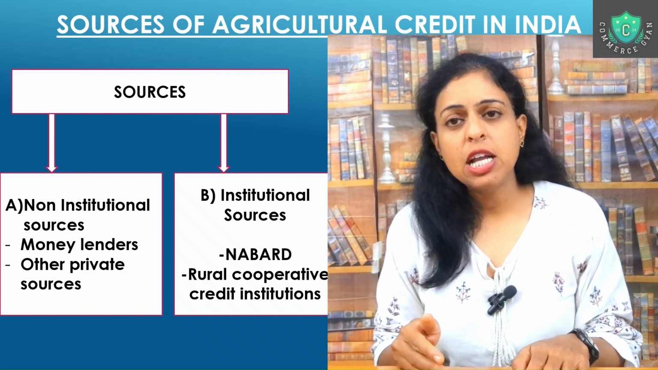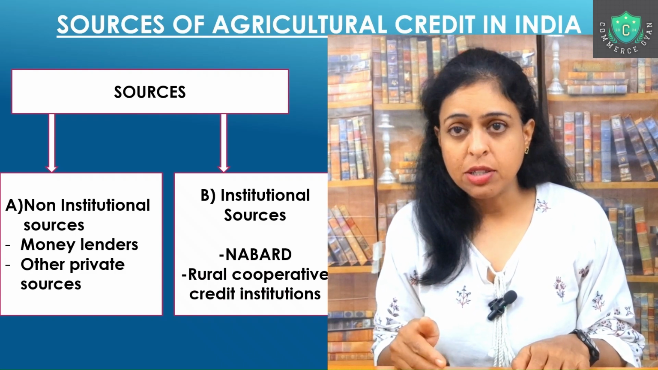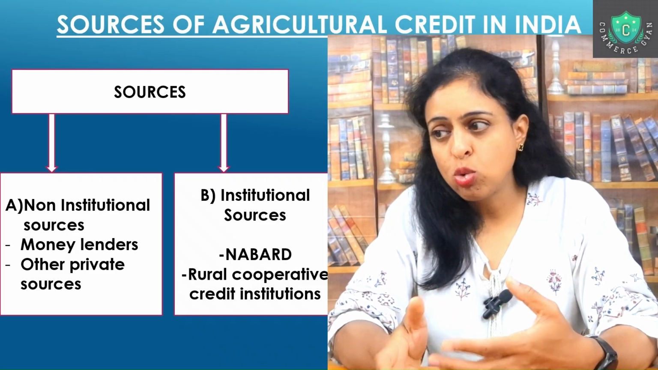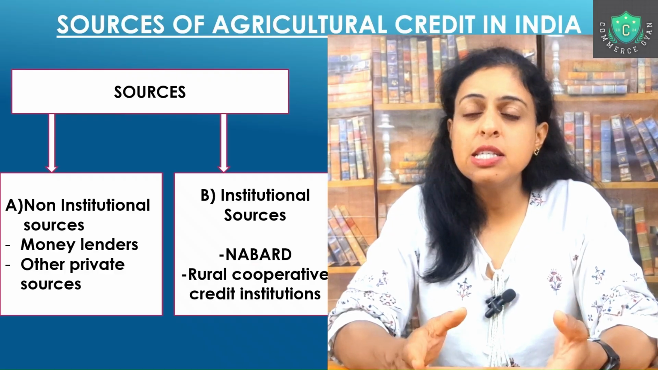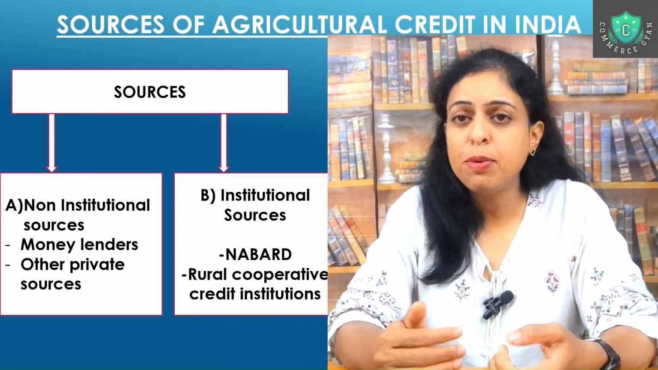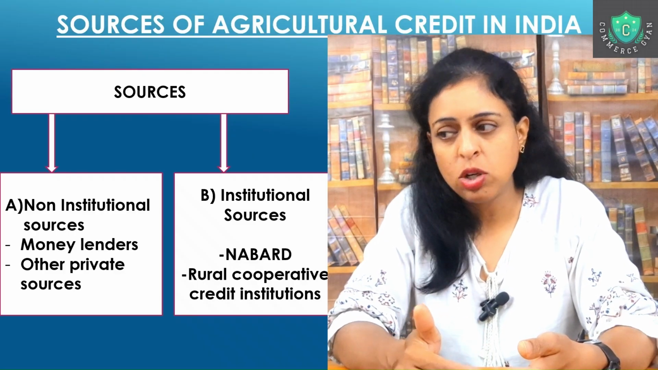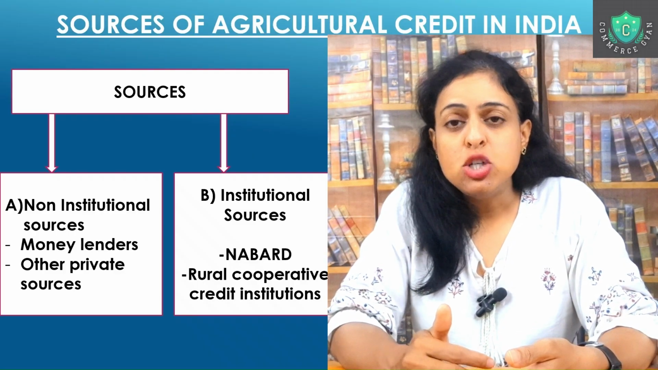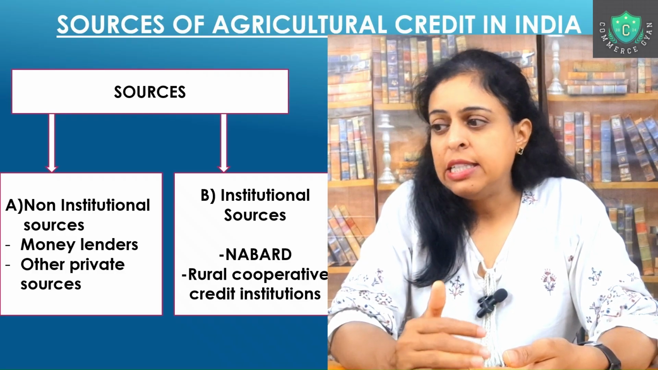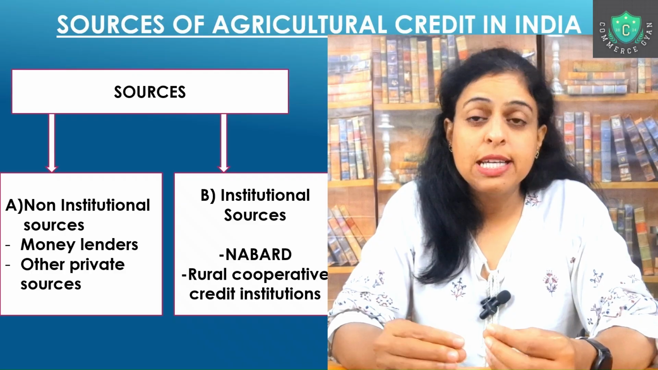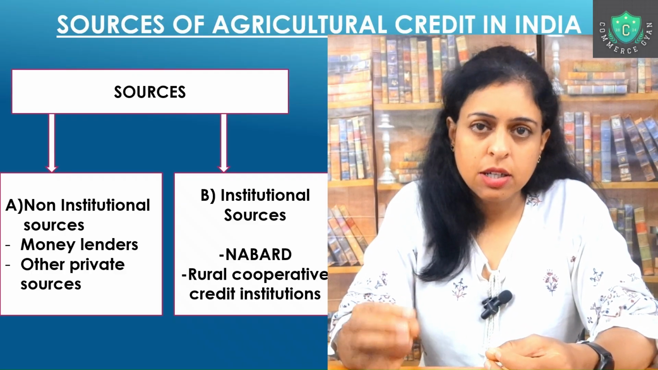The first organization which we are talking about is NABARD. NABARD is basically the National Bank for Agriculture and Rural Development. Okay, so this is a banking system developed by the government specifically for the purpose of agriculture and rural development. This was established on 12th July 1982. NABARD as an organization is fully owned by the government now.